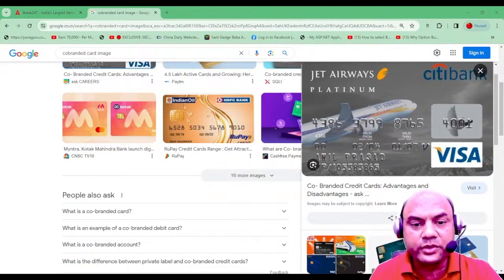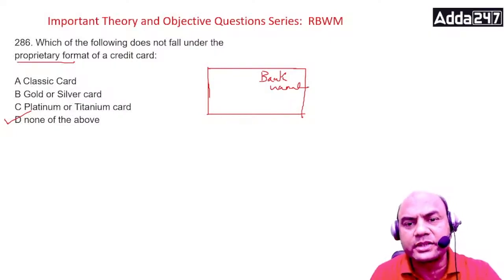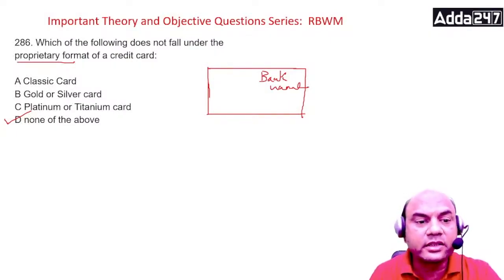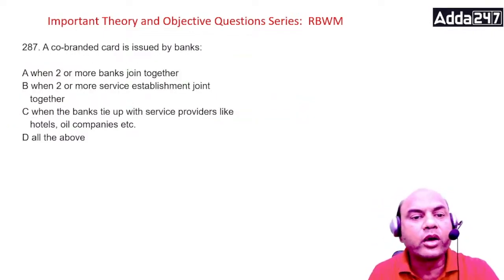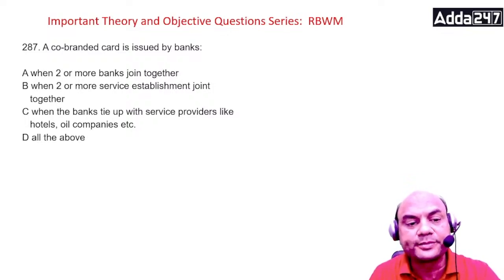Let's move on to the next question. Now you'll understand the second question also. It's very easy. So what is the answer? A co-branded card is issued by the banks when two or more banks join together; when two or more service establishments join together; when a bank ties up with a service provider like hotels, oil companies, etc.; or all of the above.